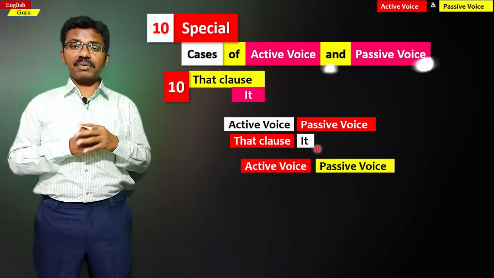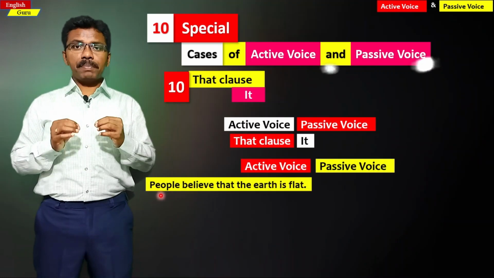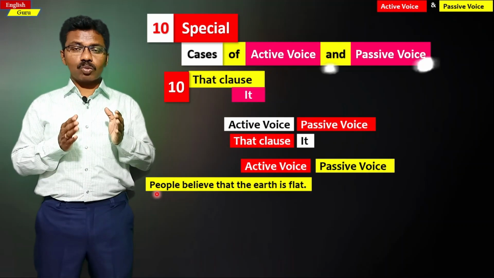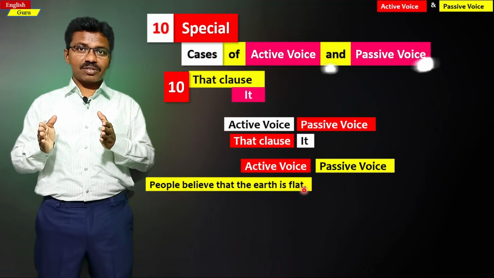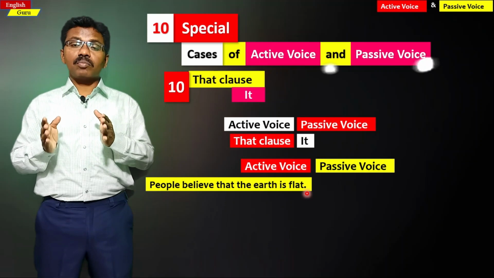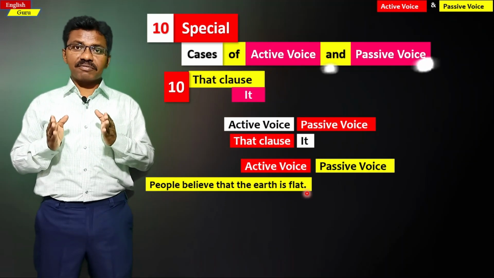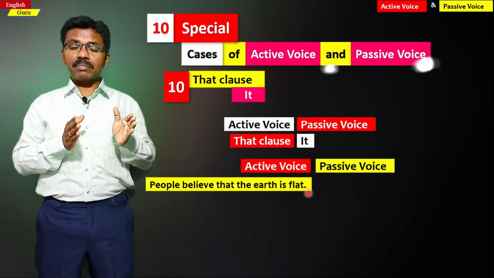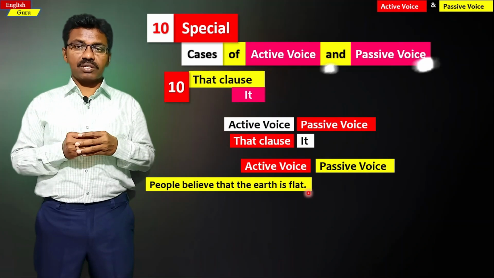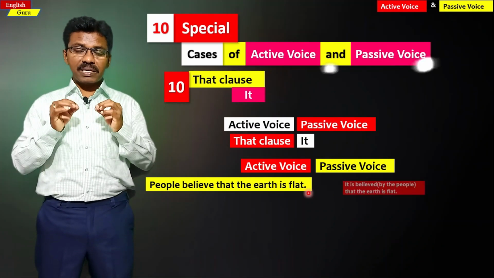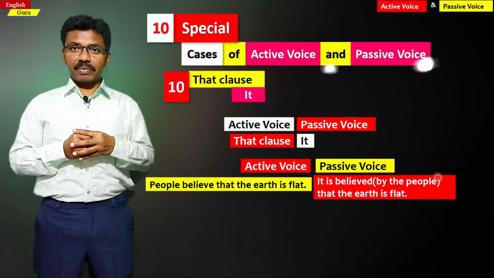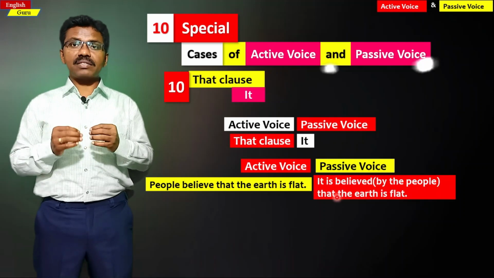For example, let us see them in the sentences. In the active voice, people believe that the earth is flat. Here the sentence: people believe what? That the earth is flat. So that the earth is flat is the that clause, and it is believed. So what is believed? That the earth is flat. So people believe can be replaced with it, and that is how we write the passive structure. And if you write this sentence into passive voice, it is believed that the earth is flat. So by people can be written or cannot be written. It is believed by the people that the earth is flat.